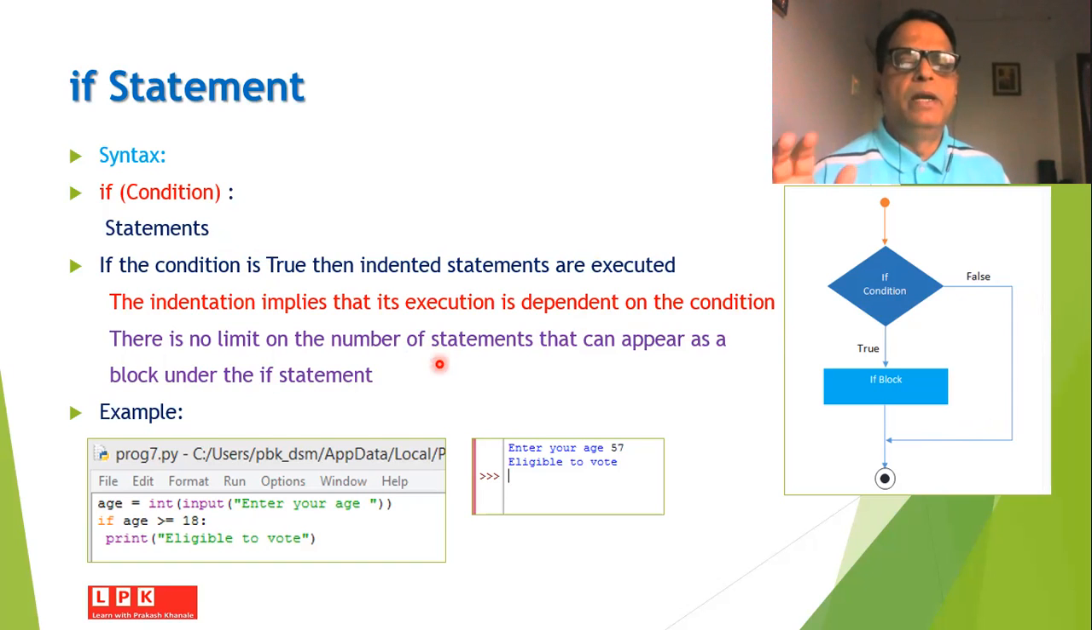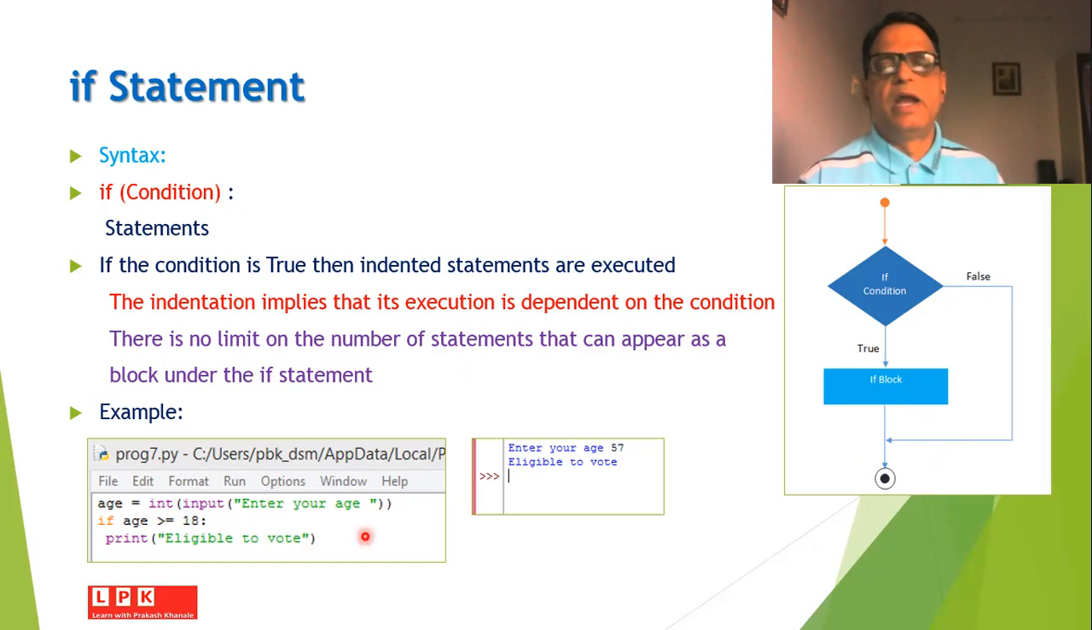It is possible to have many statements. There is no limit on the number of statements that can appear as a block under the if statement, so you can write as many statements as you want. As shown in this flow graph, initially we check the condition. If it is true, then we execute the block of statements. If it is false, then the control is transferred outside the block.